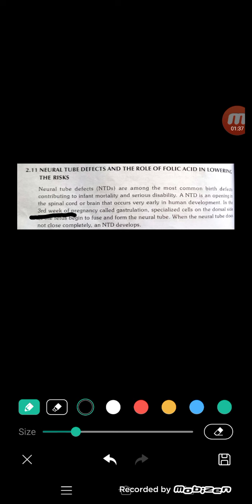At the third week of pregnancy, the egg and sperm have combined to form one baby. The baby develops from the first week onwards, but NTDs occur from the third week onwards. That is called gastrulation. In the gastrulation period, the specialized cells, the dorsal cells, fuse and form the neural tube. So the neural tube does not close completely; this is identified at the third week of pregnancy.